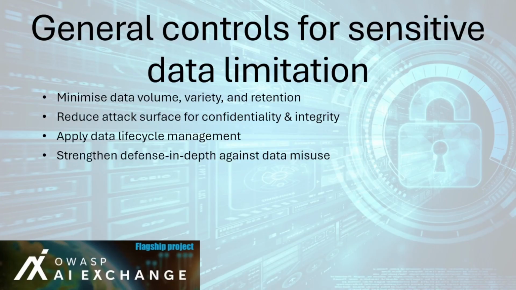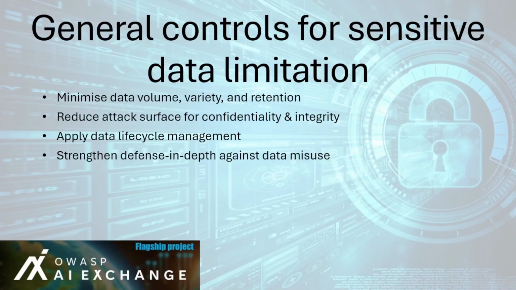General controls for sensitive data limitation. These controls aim to reduce the exposure of sensitive data by limiting how much data is collected, stored, or retained, and for how long. Excessive or long retained data increases the risk of leaks, manipulation, and privacy violations. Minimization reduces both impact and likelihood of compromise. The benefits are as follows. It protects confidentiality and integrity. It lowers regulatory and reputational risk. And it simplifies data governance and security operations.